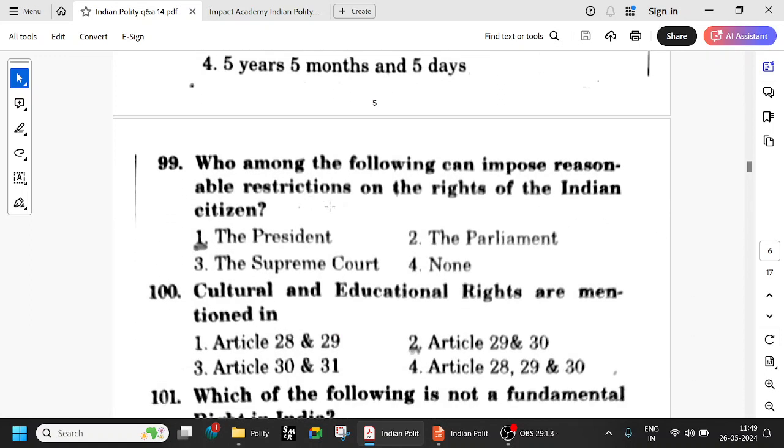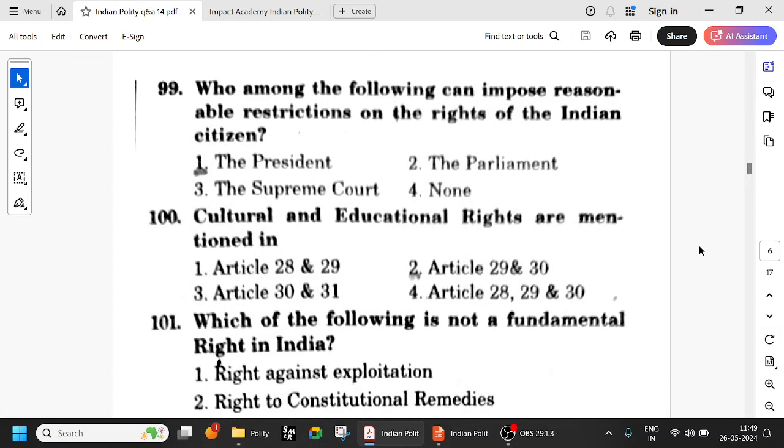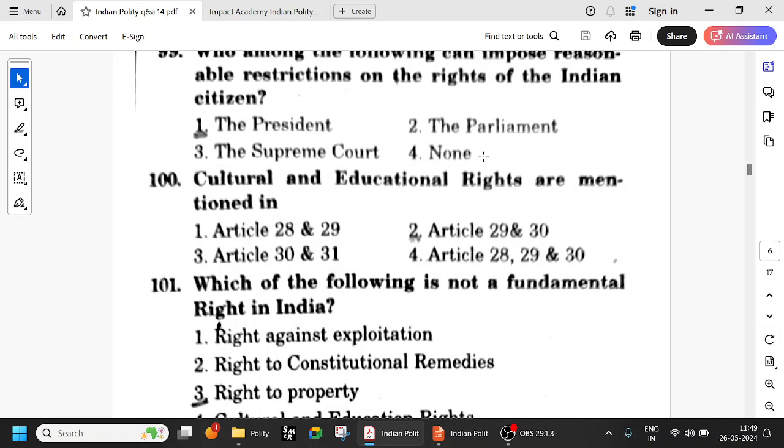Who among the following can impose reasonable restrictions on the rights of the Indian citizen? The president. You may get confused and think Parliament or the Supreme Court, but it is the president, because even if the bill is passed in Parliament, it has to get the assent of the president. So ultimately, the president is the one who can impose reasonable restrictions on the rights of the Indian citizen. You may easily think the answer is Parliament because Parliament makes laws to curtail fundamental rights, but it is the president who can impose reasonable restrictions.